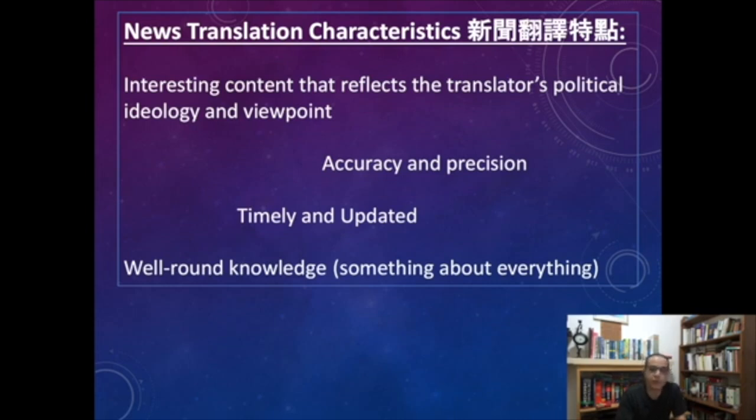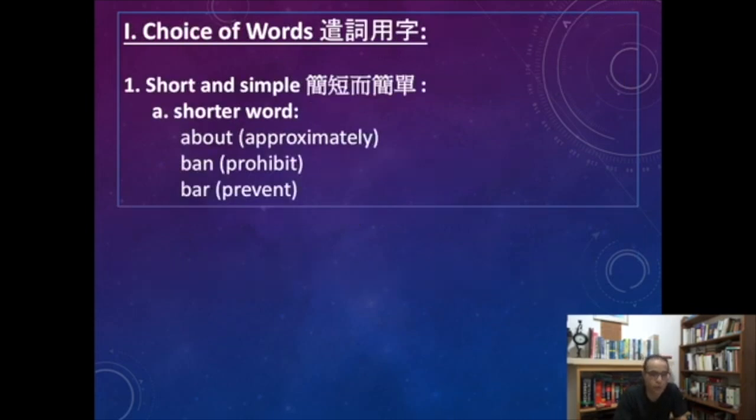So let's talk first about the choice of words or diction. The words you choose should be short and simple. Always go for short words. So you use about, say about instead of approximately, say ban instead of prohibit, say bar instead of prevent, and so on. Number two, the abbreviations.